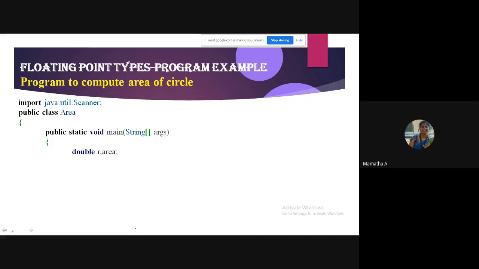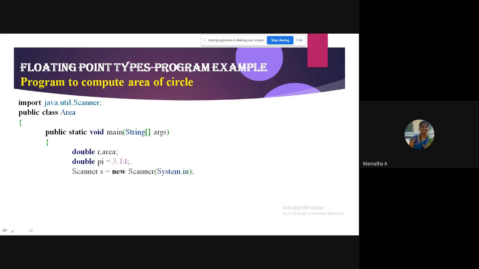So the radius is double, area is double, my pi value is also double. I have taken 3 variables, radius, area and pi, and pi is initialized to 3.14. Here you need not give the suffix, but it is better you give the suffix if it is a huge value. So here it is not required. You can use it as it is, no problem.